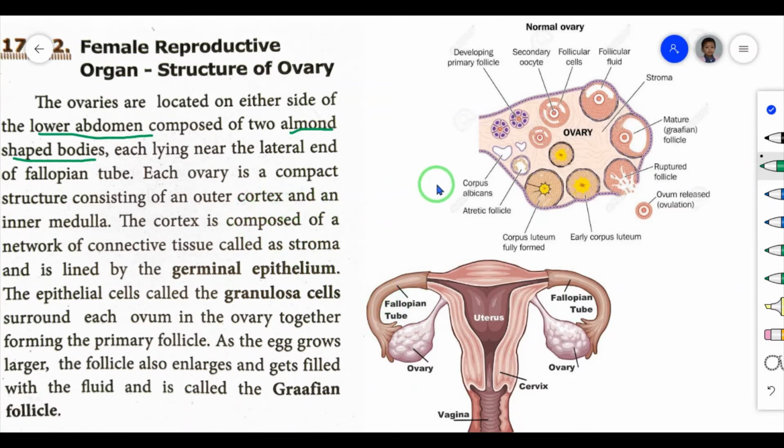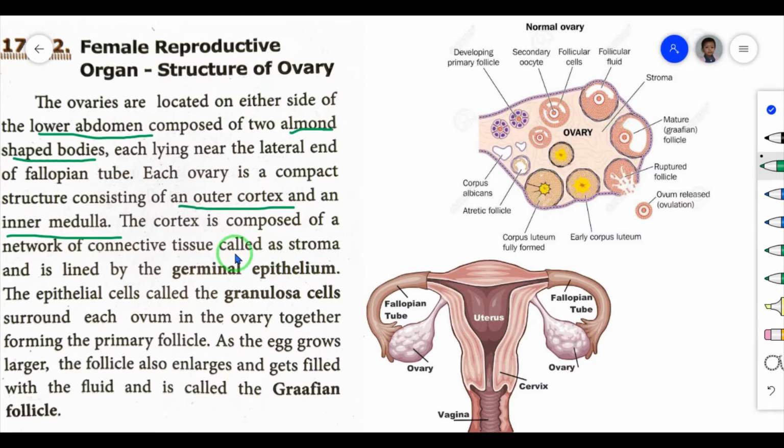Now we can see the cross section of ovary. Each ovary is a compact structure consisting of an outer cortex and inner medulla. So here also there is an outer region and an inner region. The outer region is known as cortex and the inner region is known as medulla.